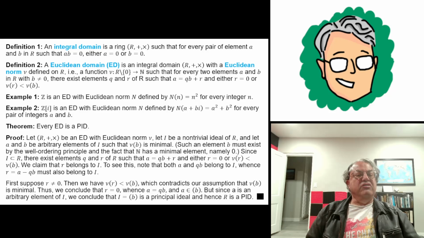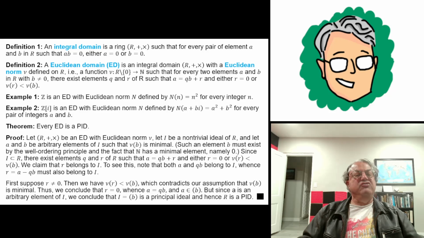So here's the definition of Euclidean norm. You take any two elements a and b of your ring, but b has to be non-zero. That means there exist other elements called q and r, and you're supposed to think of q as the quotient and r as the remainder, so that a equals qb plus r. So a is q times b. That's why we call q the quotient, and the remainder is the thing that's left over, r. The remainder could be 0. If it turns out that a was a multiple of b, then you just have a equals qb. That's probably the least interesting case.